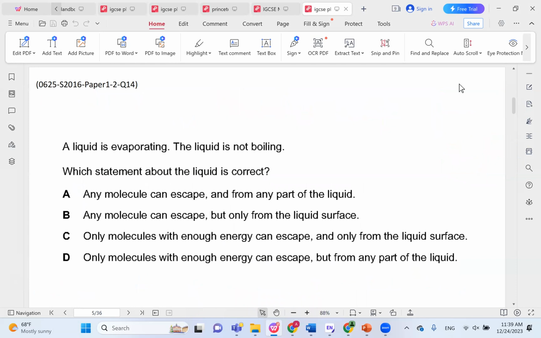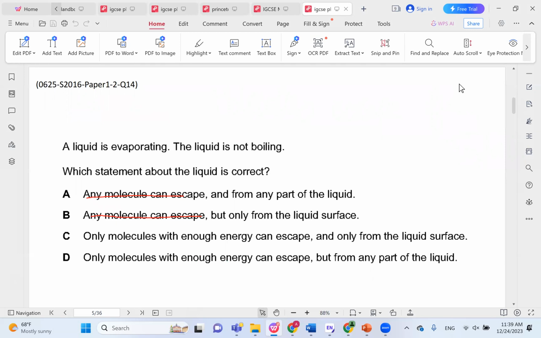A liquid is evaporating, the liquid is not boiling. Which statement about the liquid is correct? Any molecule can escape from any part of the liquid. Any molecule can escape, but only from the surface. Only molecules with enough energy can escape, but from the surface, or only molecules with enough energy can escape from any part of the liquid. So there are two parts to this question: whether any molecule can escape or only molecules with enough energy can escape. And we said the highest energy molecules can escape. So not all molecules, but only the molecules with enough energy.